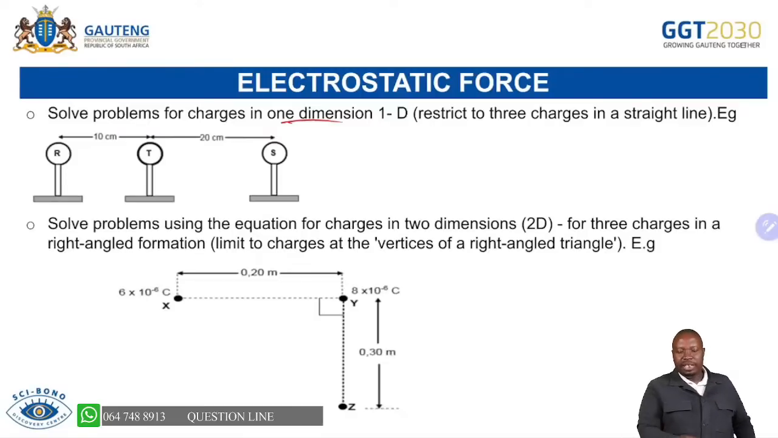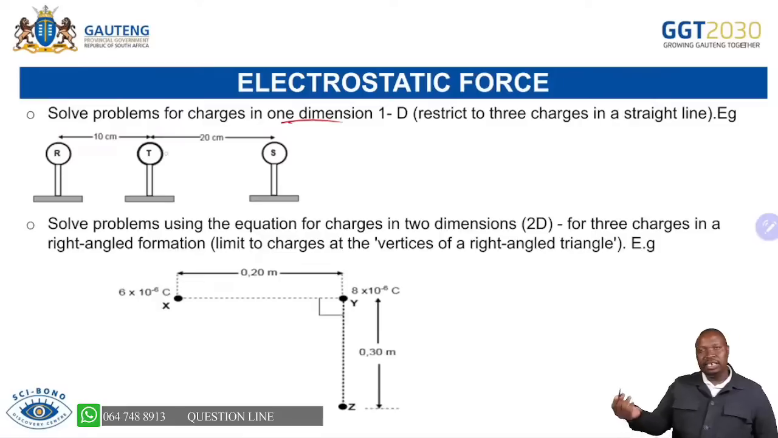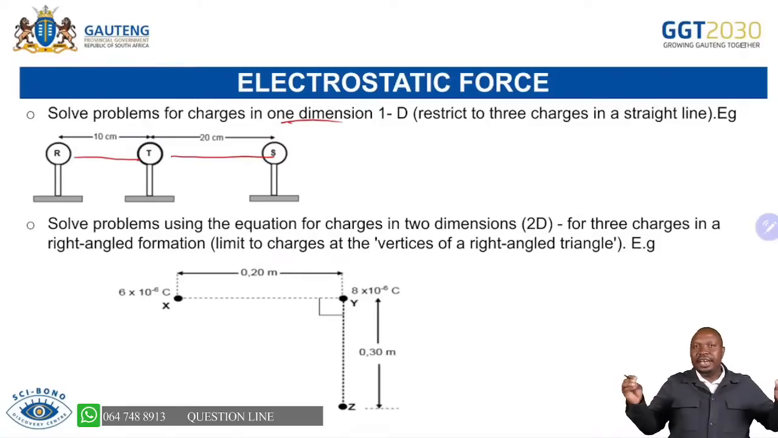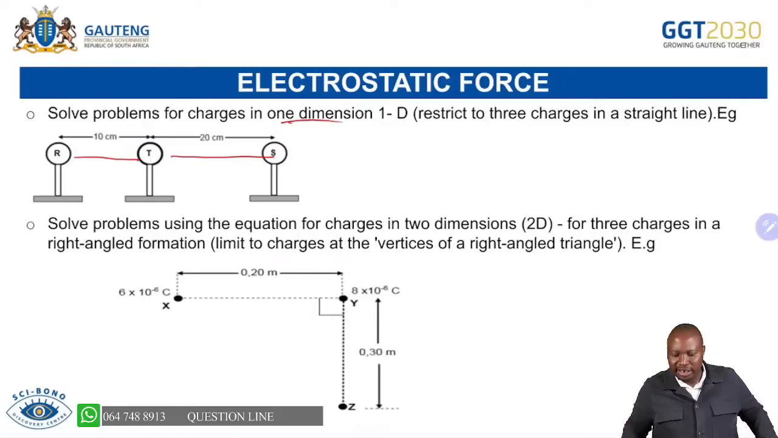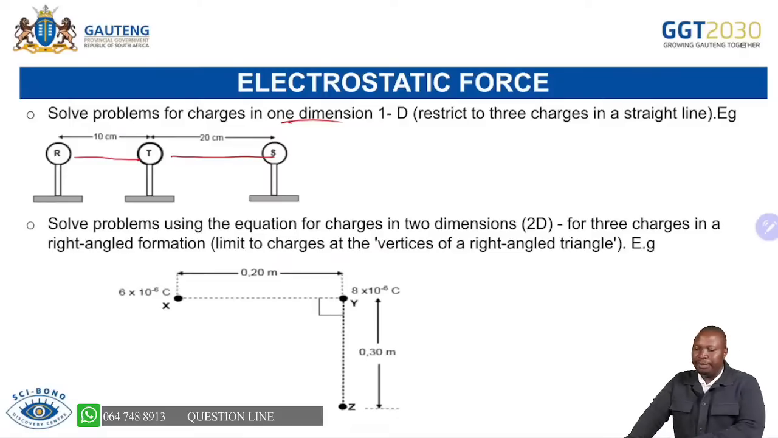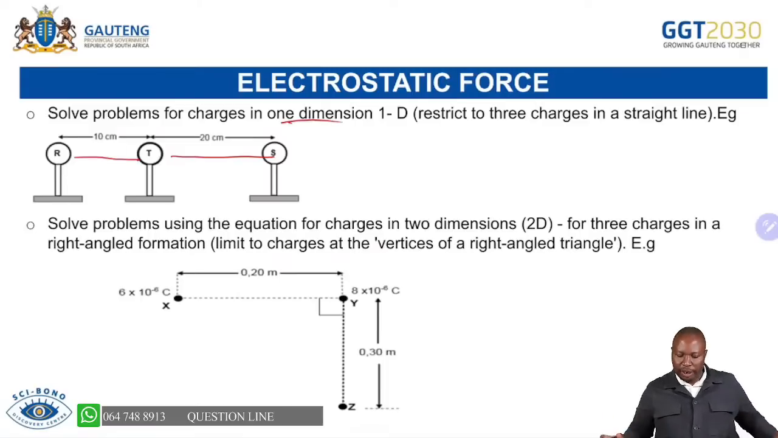So we can be given the magnitude of R, T, or S, and then we can calculate the electrostatic force. Remember, you can calculate the electrostatic force between RT, and you calculate the electrostatic force between TS. From there, because they are in one dimension, to get the net, you simply have to add them. But remember the vector nature of the force, that you have to take into consideration the plus and the minus when you are adding them. So that's what you will do.